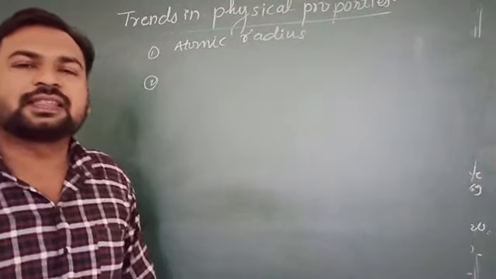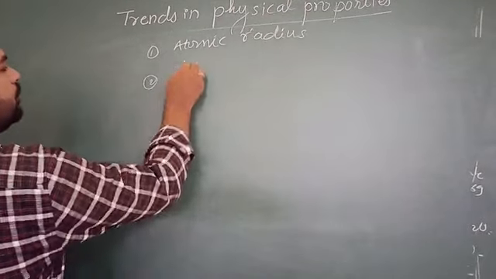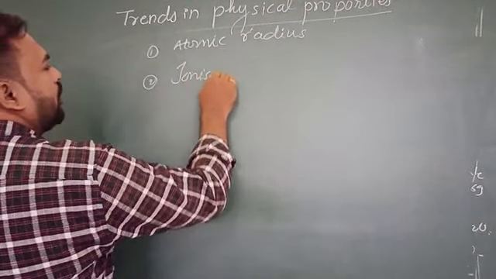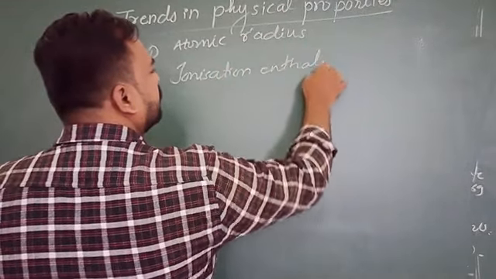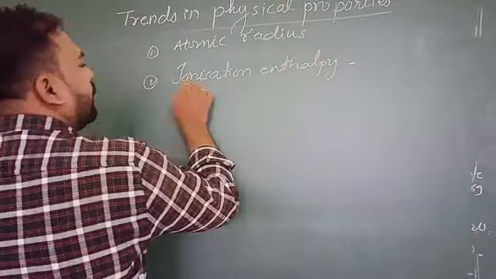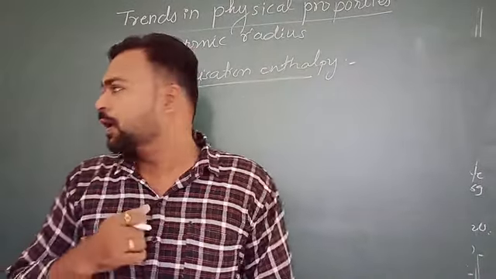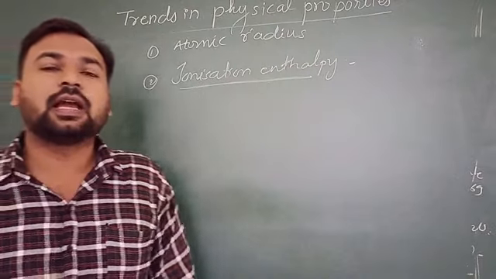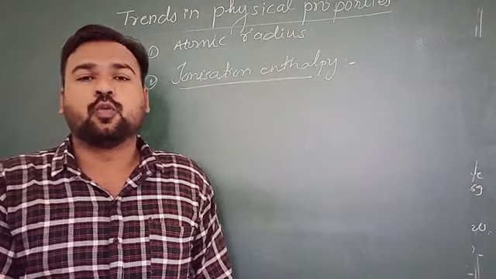Now continuing with the second property, that is ionization enthalpy. What is the ionization enthalpy? Ionization enthalpy is the energy required for removal of one electron.